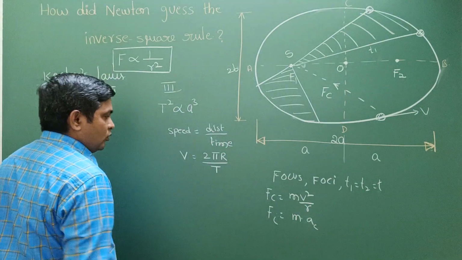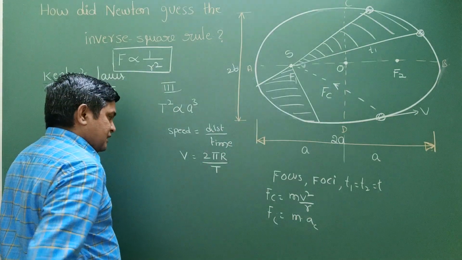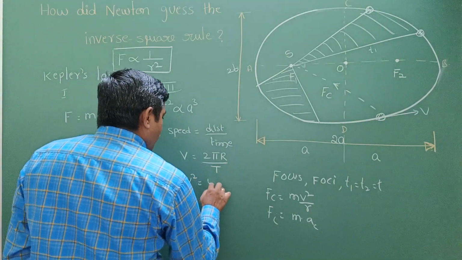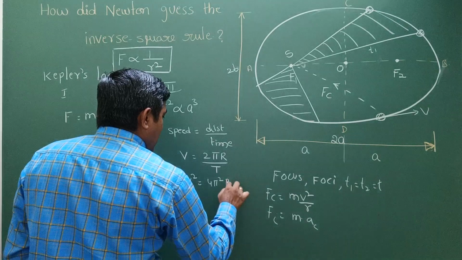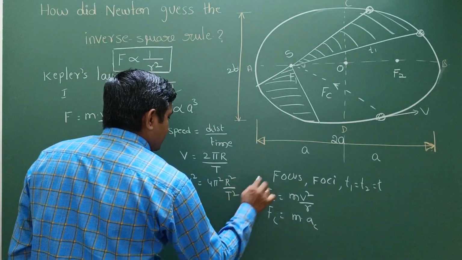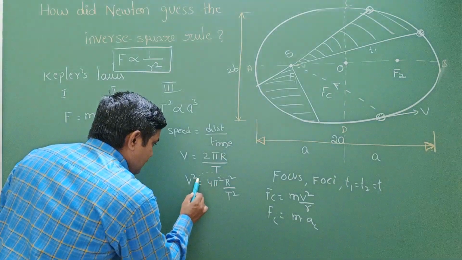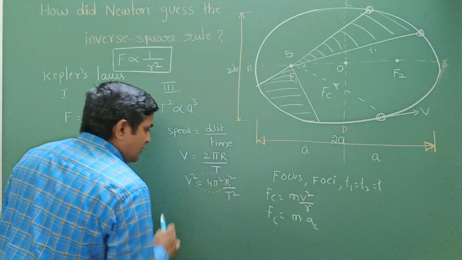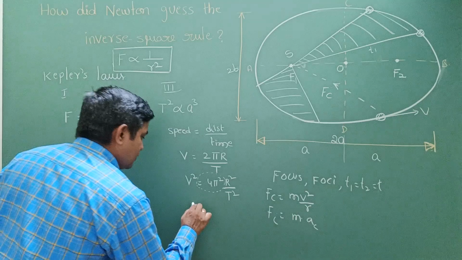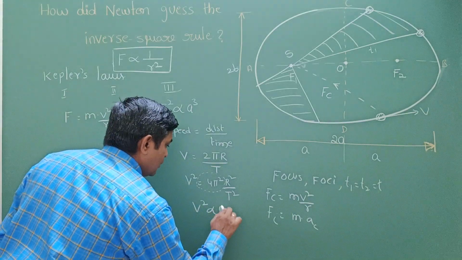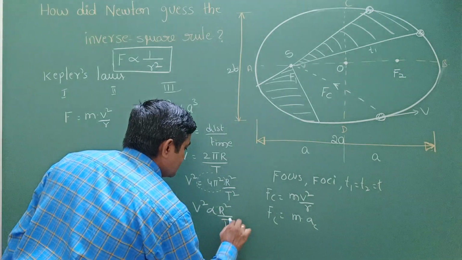T. Now if you square both sides, what will you get? v square equals 4 pi square r square by T square. You are going to get this. And we know, as we saw in the previous video, if there is one equal and some constant, then we can write it proportionally: v square is directly proportional to r square by T square.